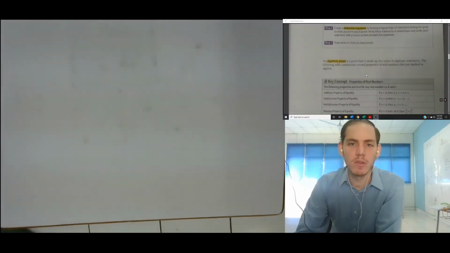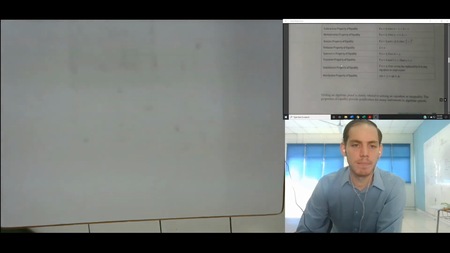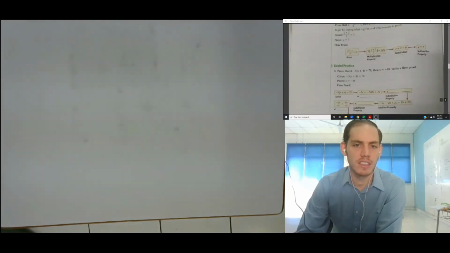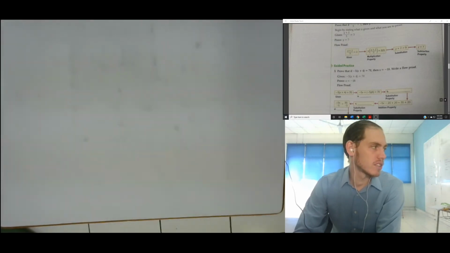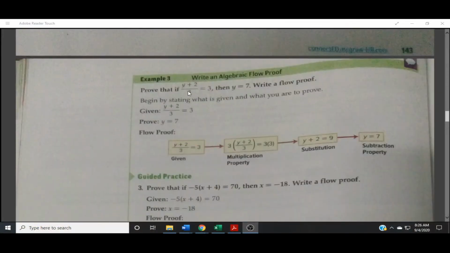Okay, so flow proof. If we look at a flow proof, we can see an example right here. Let's zoom in a little bit. With a flow proof, we start with our given. We want to prove that (y + 2)/3 = 3 leads to y = 7.